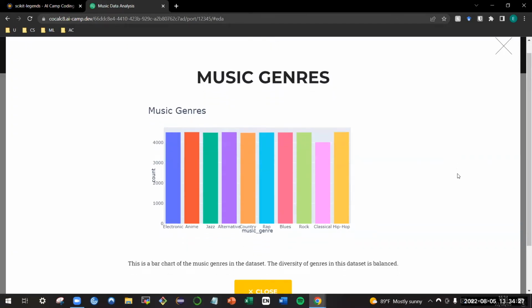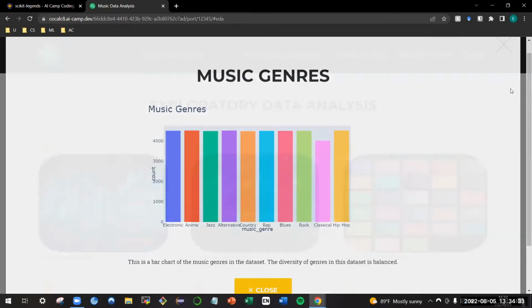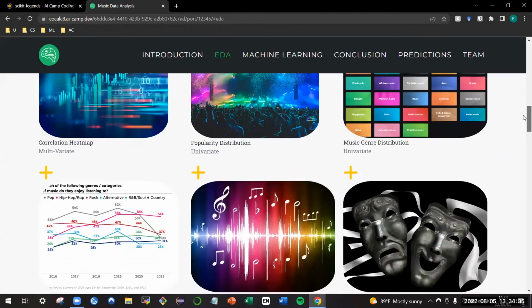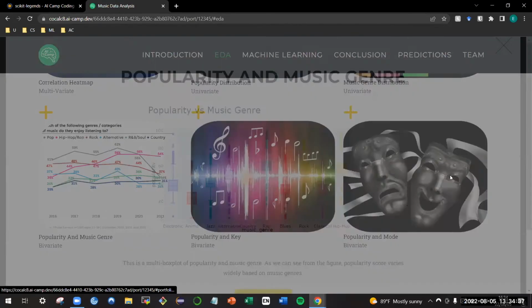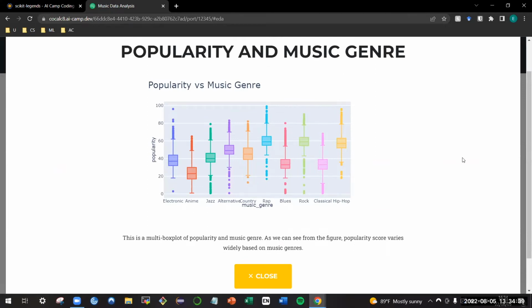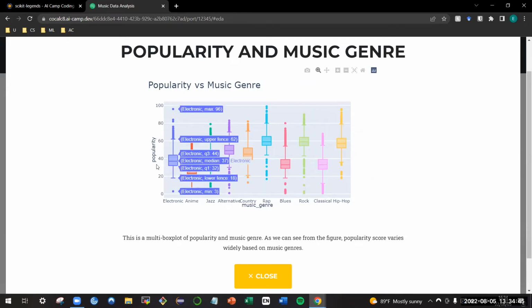For music genres, this is the bar chart. The diversity of genres in this dataset is balanced. This is popularity in music genre. It's a multi-box plot for it, and as we can see from the figure, popularity scores vary widely based on music genres.